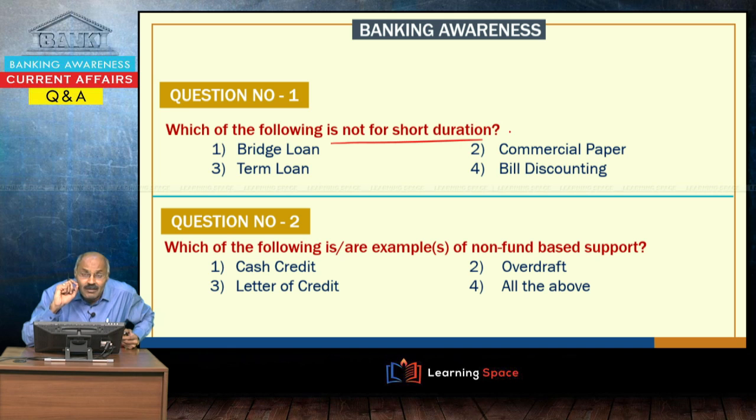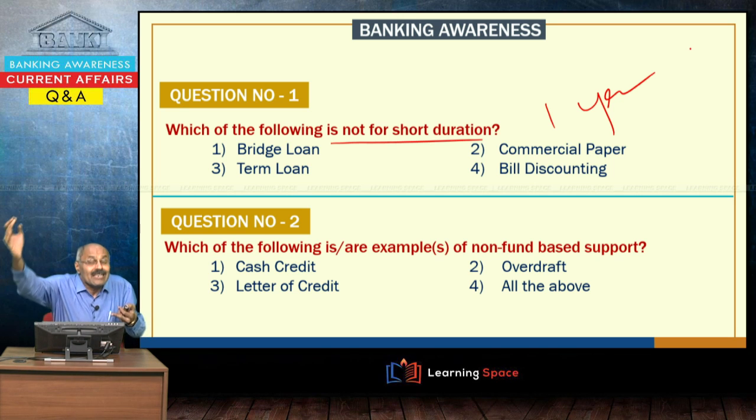Commercial paper means the top rated companies issue commercial paper and borrow money from the market, and here also the maximum time is 1 year. Bill discounting is a short duration. I sold computers to a firm in Delhi.